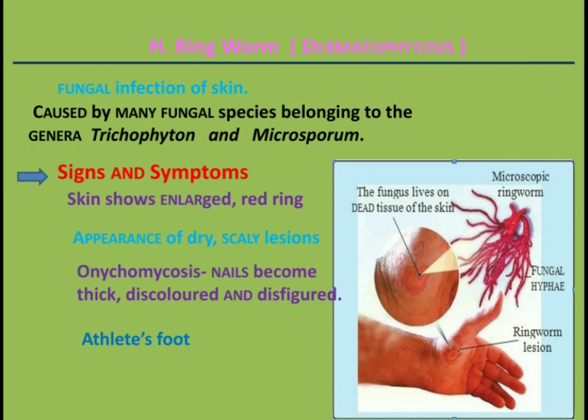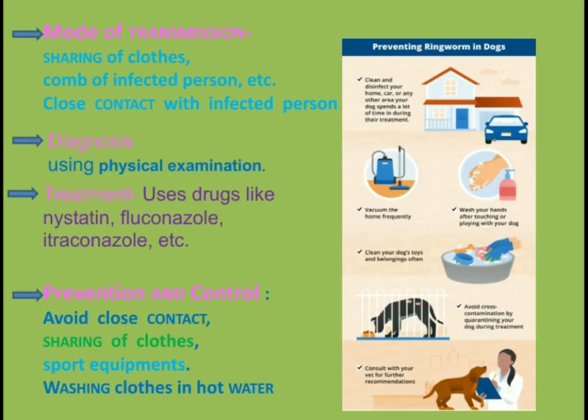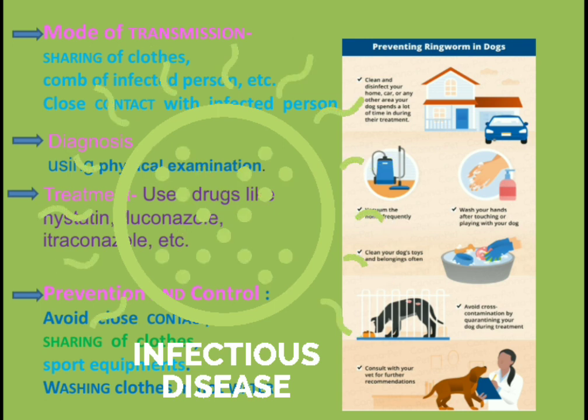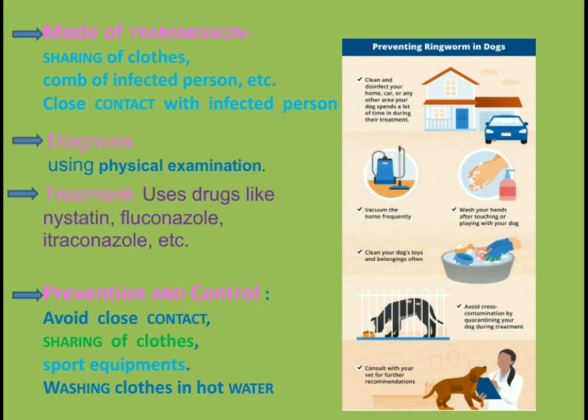Then next, mode of transmission. Ringworm spreads by sharing of clothes, comb of infected person, etc. Close contact with infected person is another mode of infection. Next is the diagnosis and treatment of ringworm.